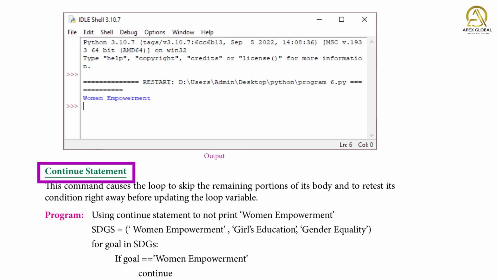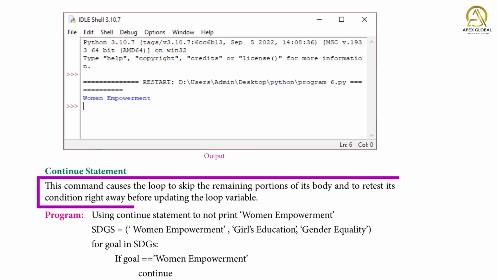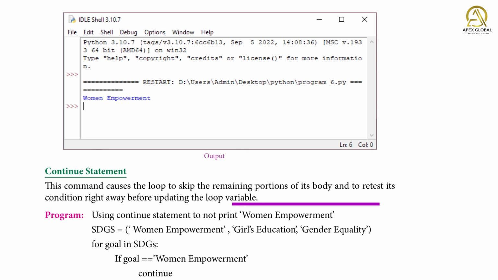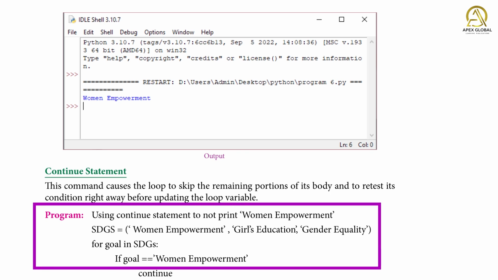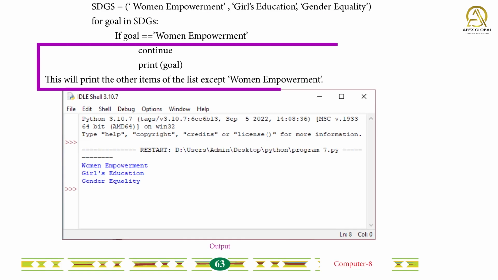Continue statement. This command causes the loop to skip the remaining portion of its body and to retest its condition right away before updating the loop variable. Program using continue statement to not print women empowerment: SDGs = ["women empowerment", "girls education", "gender equality"]. for goal in SDGs: if goal == "women empowerment": continue; print(goal). This will print the other items of the list except women empowerment.